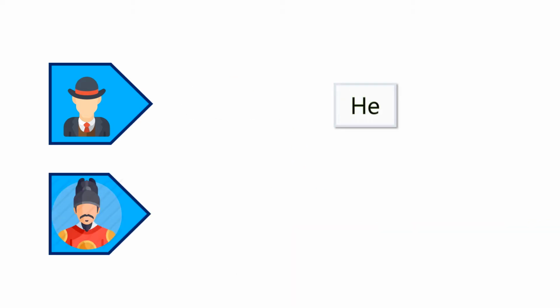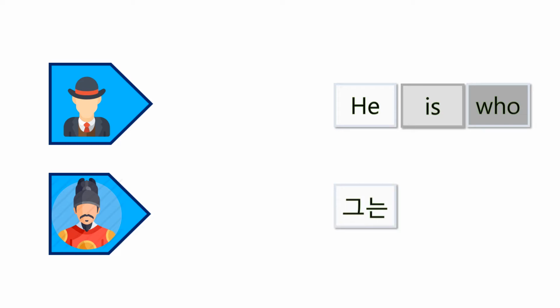And this is the word order of English. He is the subject, is is the verb, and who is the complement. And in Korean, he, 그는, and as you already know, in Korean we must put the verb at the end of the sentence.